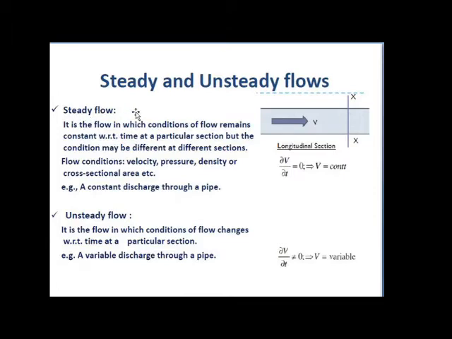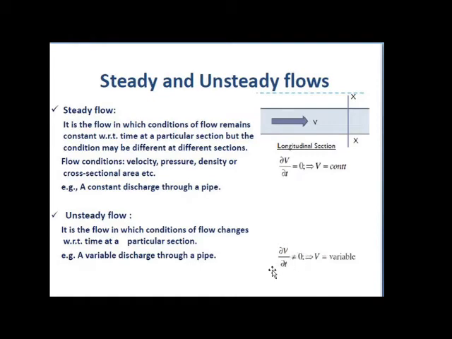Now opposite to the steady flow, the second flow is the unsteady flow. Unsteady flow is the flow in which the velocity, pressure and density at a point change with respect to time. Here dou v upon dou t is not equal to 0.